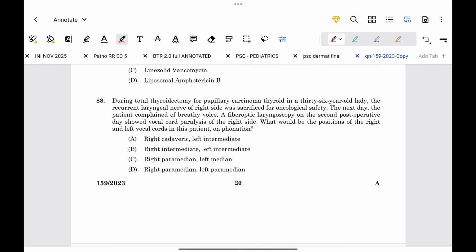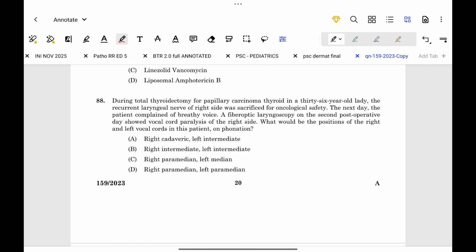Next, during total thyroidectomy for papillary carcinoma thyroid in a 36-year-old lady, the recurrent laryngeal nerve of the right side was sacrificed for oncological safety. The next day, the patient complained of breathy voice. A fiber optic laryngoscopy on the second postoperative day showed vocal cord paralysis of the right side. What would be the position of the right and left vocal cord in this patient on phonation?